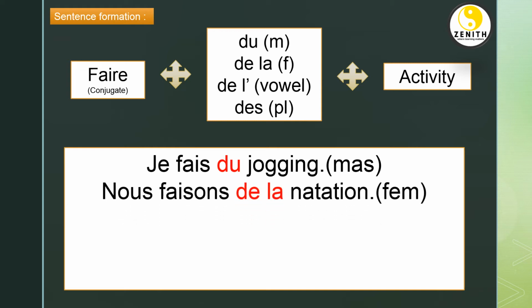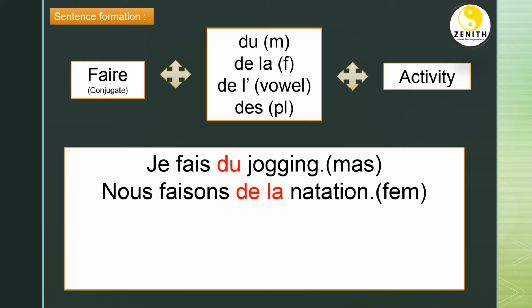Nous faisons de la natation. According to the French dictionary, natation is a feminine noun. That's why we are writing de la. But when you translate this sentence in English, it will be we are swimming. That means du or de la, we should not translate in English. You will not get any translation in English.